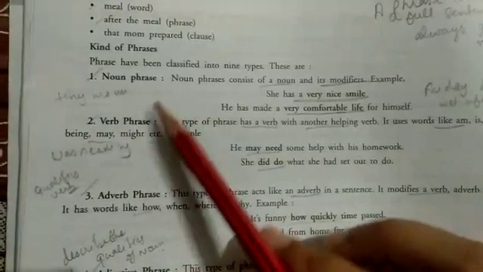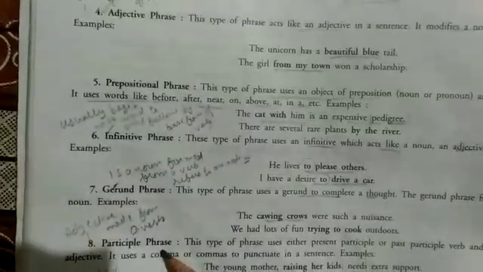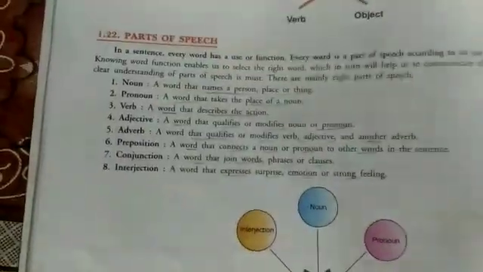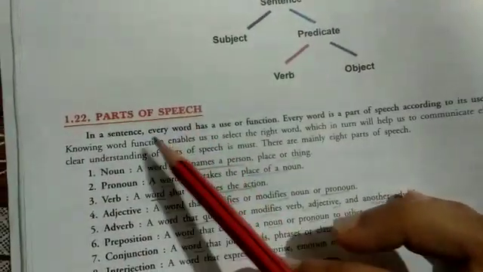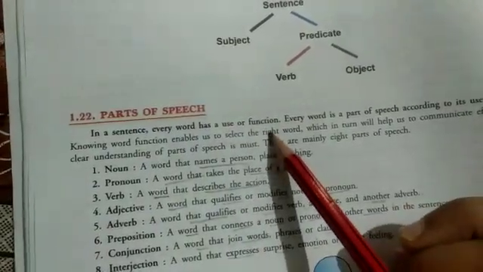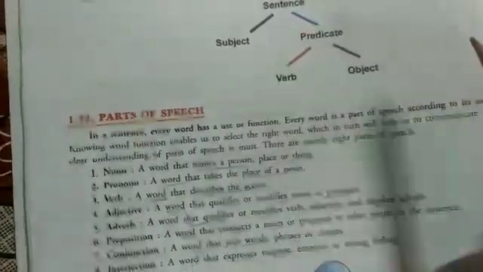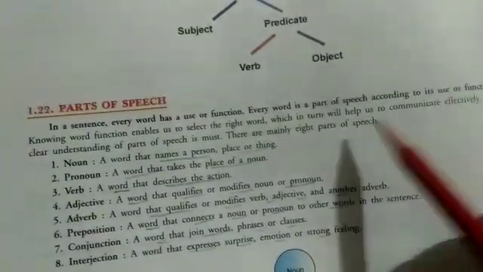First kind is the noun phrase, second is verb, third is adverb, fourth adjective, prepositional phrase, infinitive phrase, gerund phrase, participle phrase, and absolute phrase. So first of all, before this topic, clear the meaning of the parts of speech. In a sentence, every word has a particular use or function. So every word is a part of speech according to its use or function.